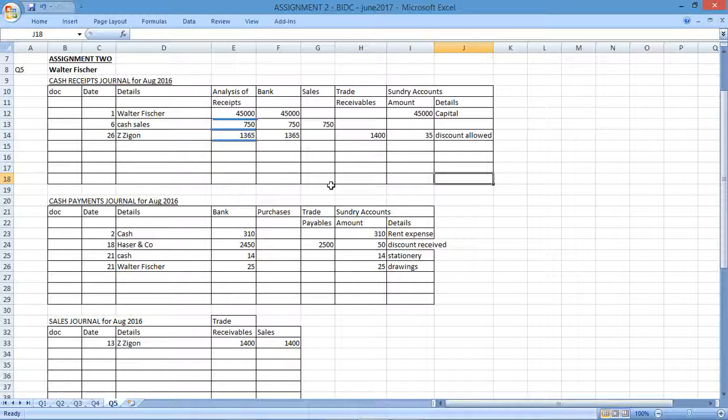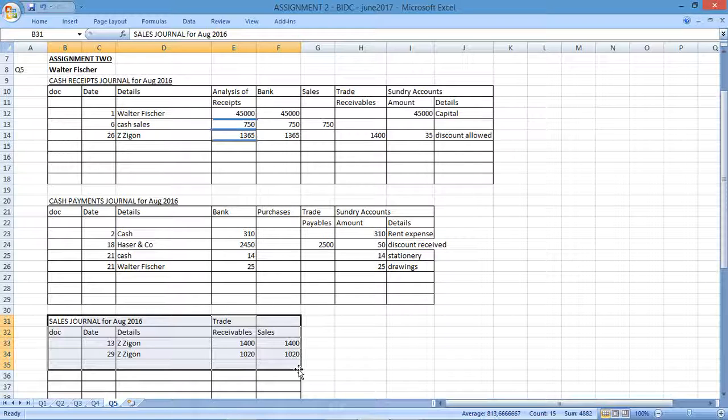Then on the 29th, sold goods 1020 on credit. Now we're selling more goods to Zygon, and this was on the 29th, and he bought 1020, which is the total sales figure that we're going to record in the sales journal for that particular debtor. So now we've recorded all the accounting transactions. I've gone through the list and we've recorded them where they need to go. If we go back to the instructions, they said, enter the transactions in the books of Walter Fisher. We've done that. We've captured the transactions in the journals.